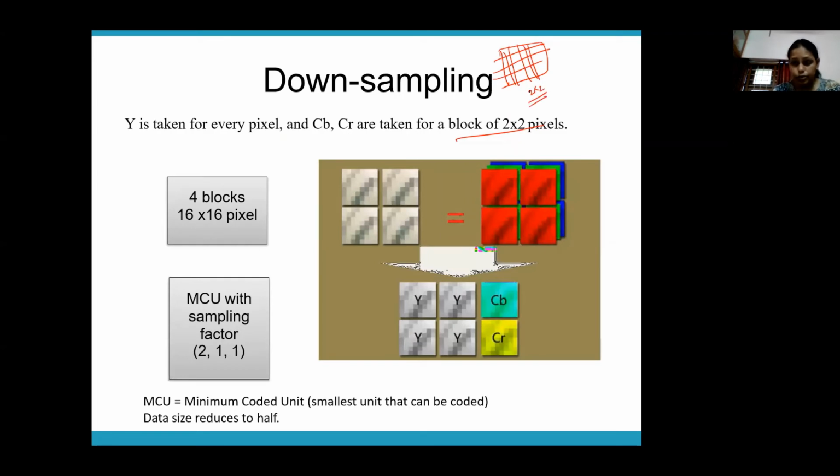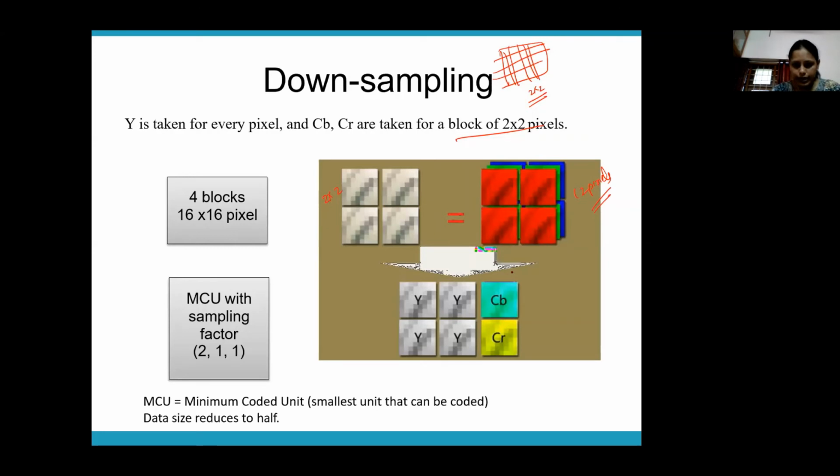This block will have 3 channels, which we have converted into YCbCr format. So how many values are there here? 1, 2, 3, 4, 5, 6, 7, 8, 9, 10, 11, 12. Actually you are taking up 12 values.